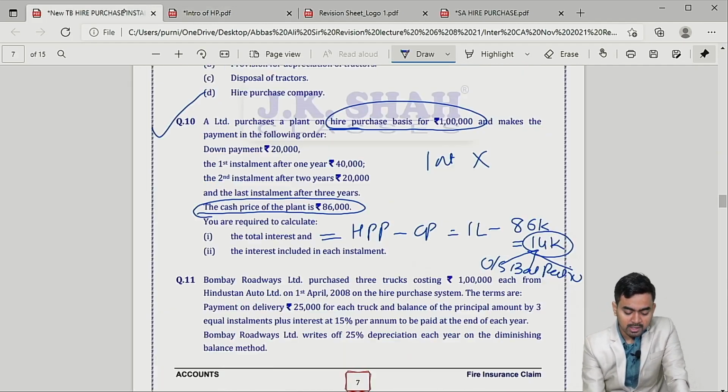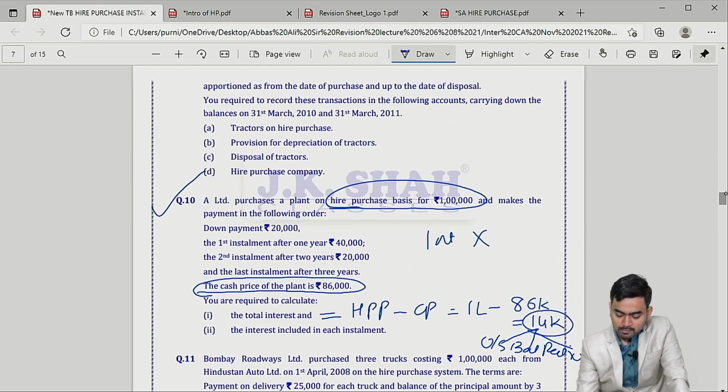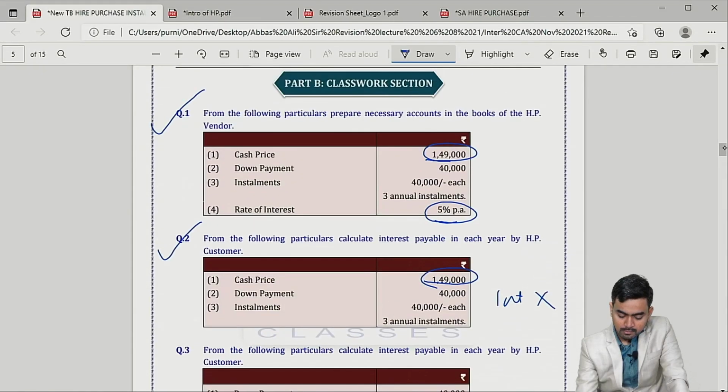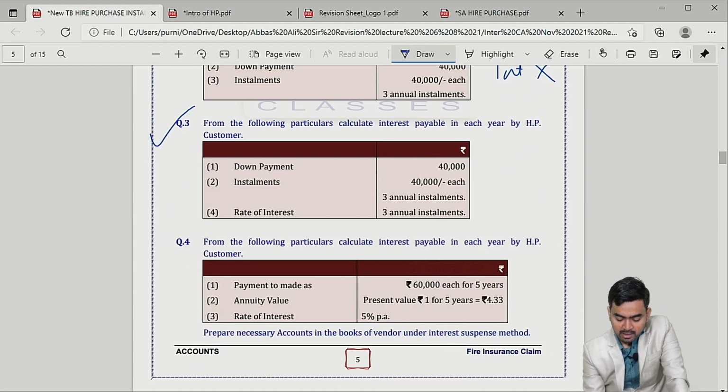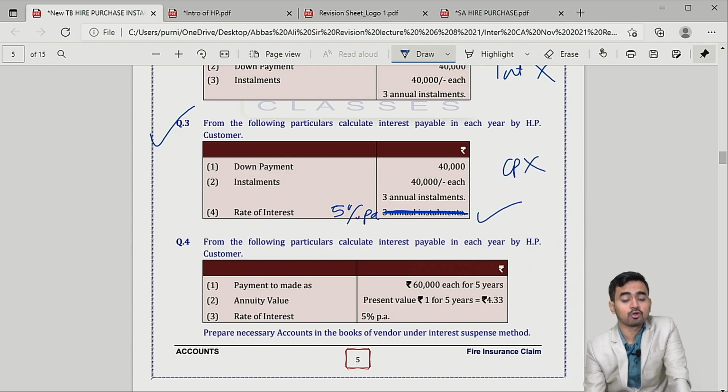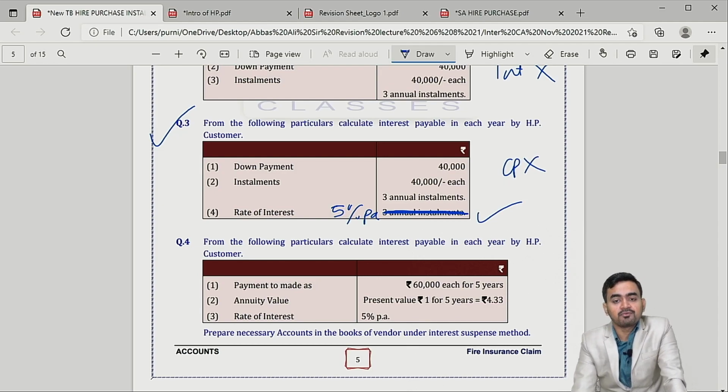If you see over here in the question, just check question number 3. In question number 3, rate of interest, there is mistake. Rate of interest is 5% per annum. So rate of interest is there but the cash price is not there. What will you do? Prepare the table, fill in reverse way.